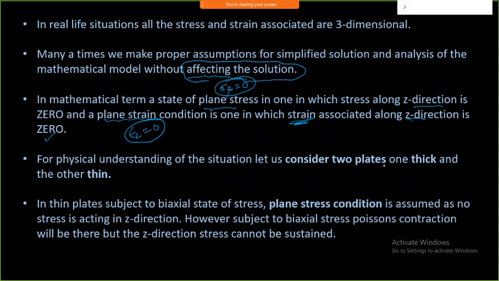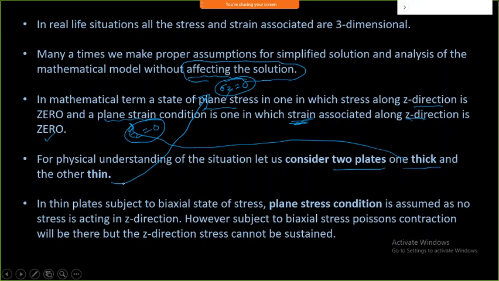Then for physical understanding, consider two plates, one thick and another thin. If I consider the thick plate, it is a representation of plane strain condition. And if I consider the thin plate, I will represent it with a plane stress condition. And this will convert ultimately. Just now I told you, if I am going to do an analysis in 3D for a single element of a brick type, it will have 24 equations. Okay.